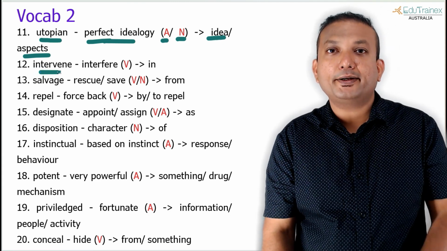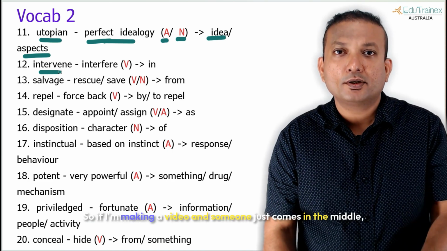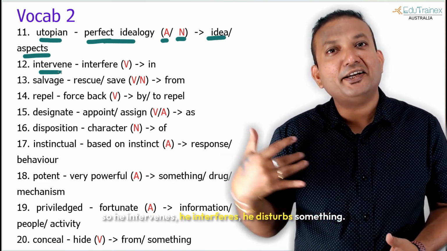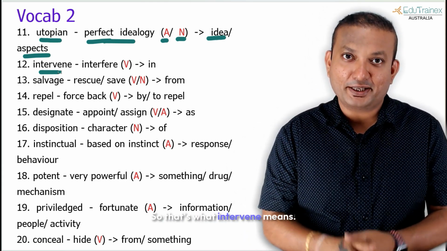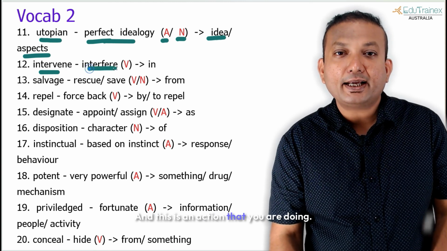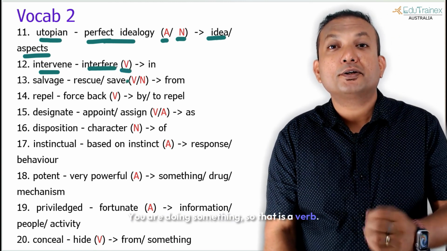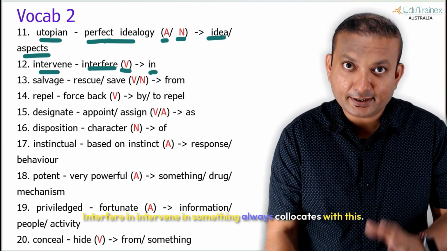The second one here is a common word. Intervene means interfere. So if I'm making a video and someone just comes in the middle, he intervenes, he interferes, he disturbs something. That's what intervene means. This is an action that you are doing, so that is a verb: intervene in something.